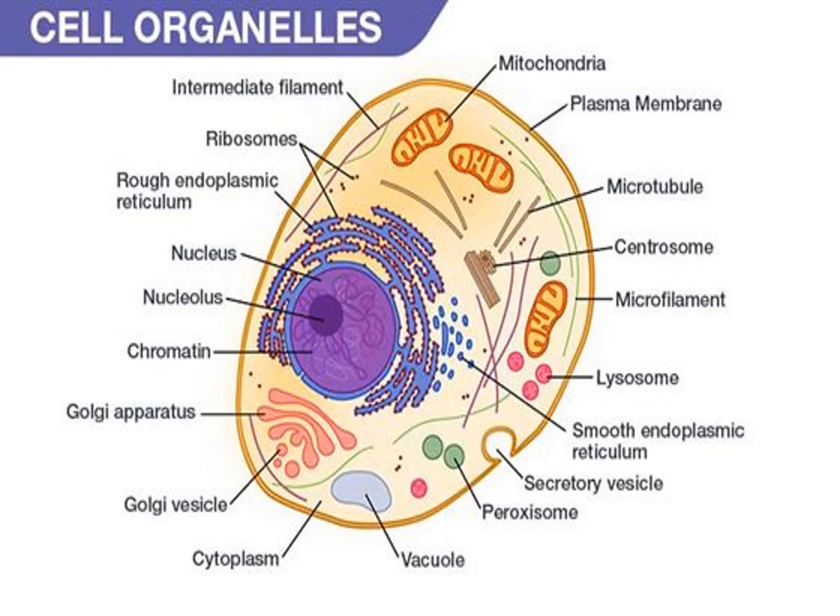Cells contain mitochondria, plasma membrane, microtubule, centrosome, microfilament, lysosome, smooth endoplasmic reticulum, secretory vesicle, peroxisome, vacuole, cytoplasm, Golgi vesicle, Golgi apparatus, chromatin, nucleolus, nucleus, rough endoplasmic reticulum, ribosomes, intermediate filaments.